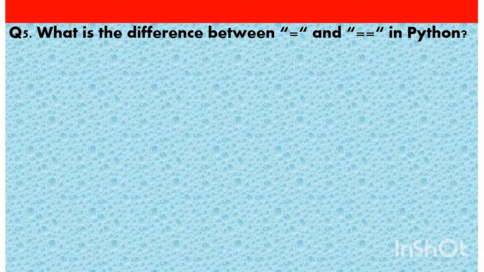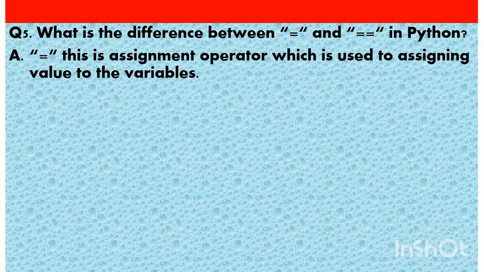Now the next question. What is the difference between = and ==? Both are equal, but Python has different meanings for this equal to and this equal to. Let us see the answer. The first one is an assignment operator, which is used for assigning a value to variables. Like you have seen x = 3, x = 5. This way we write, we assign a value to the variable using this equal to operator.